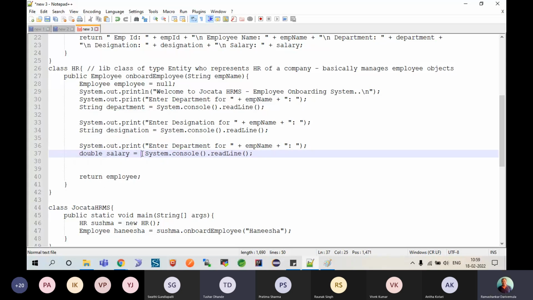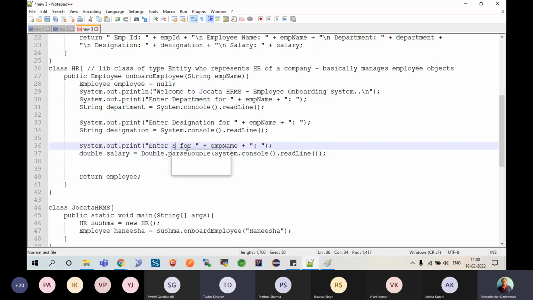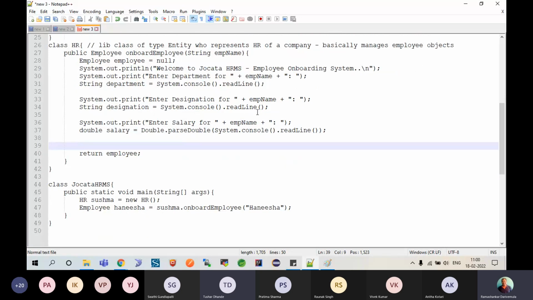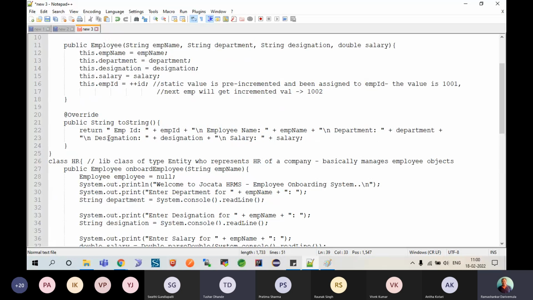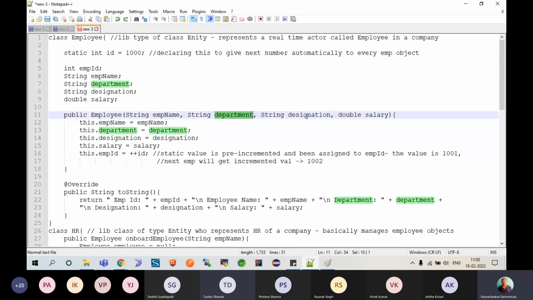Then I shouldn't say it like this directly. I'll say Double.parseDouble of whatever you are taking, and that would be assigned to salary. So here I'll say enter salary for Hanisha, enter designation for Hanisha, enter department for Hanisha. And once I have taken each and everything, I'll now initiate employee. I'll say employee equals new Employee. I am supposed to pass these things: employee name, department, designation, and salary. Then only an employee object can be created.